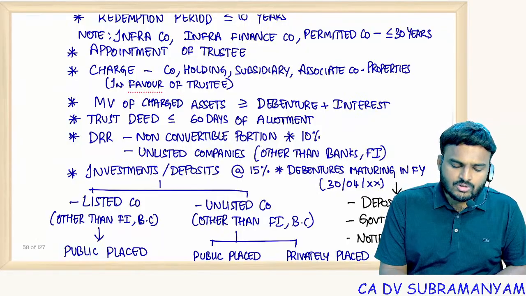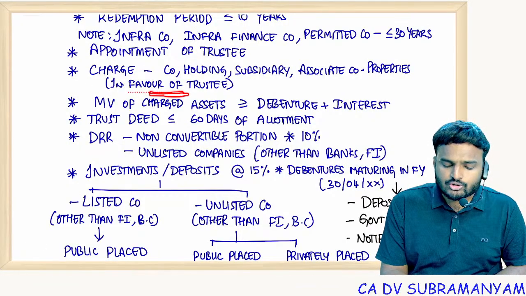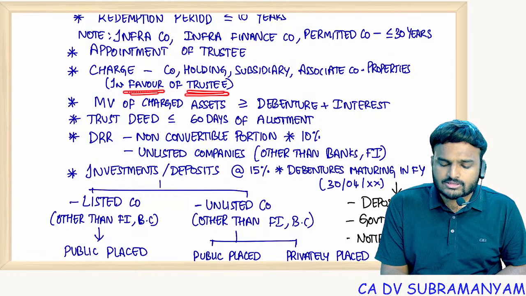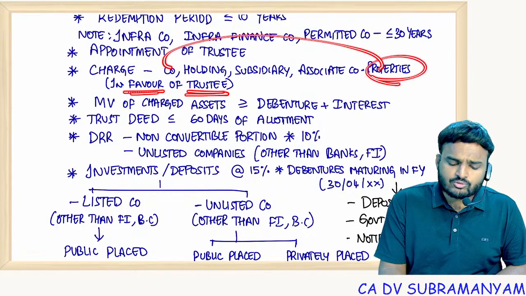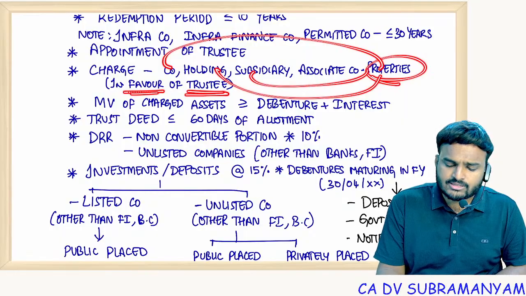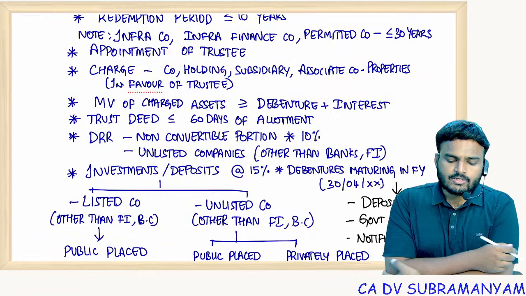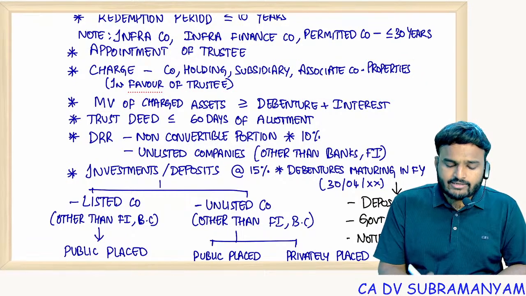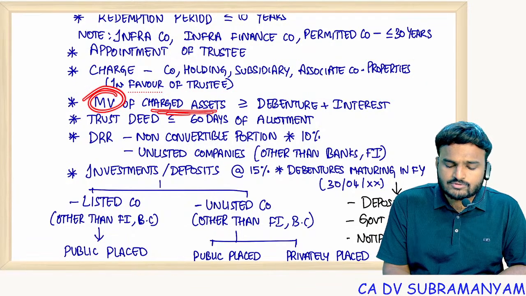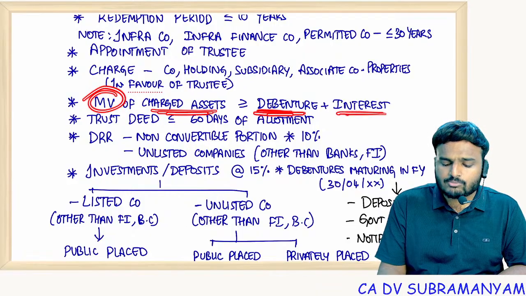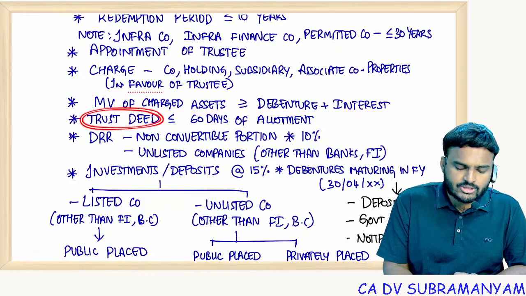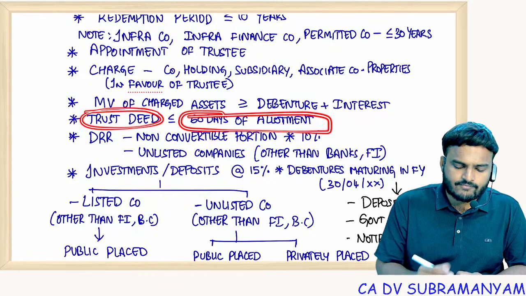And charge should be created in case of secured debentures. So charge should be registered in favor of the trustee. Properties might belong to the company, holding company, subsidiary company or associate company. Remember, market value of charged assets should cover not only debentures but also interest. And trust deed should be executed within 60 days of allotment.